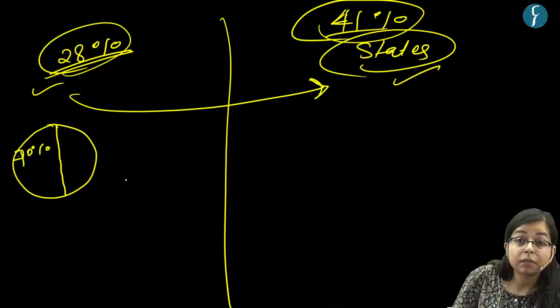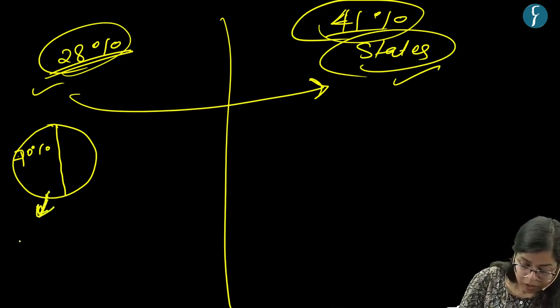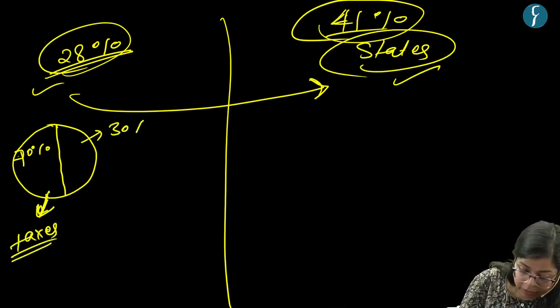Say 70% of the center's receipts are in the form of taxes, okay, and say 30% are in the form of surcharges or cess.